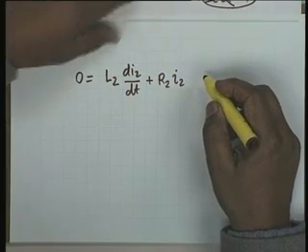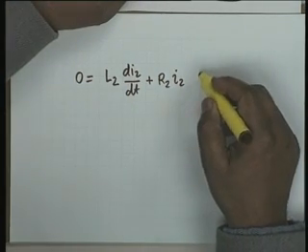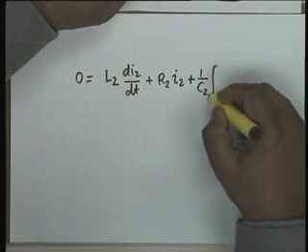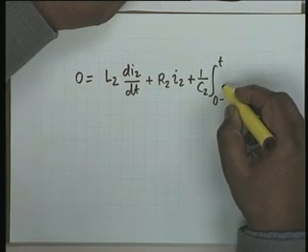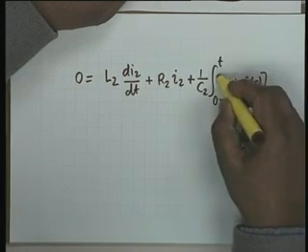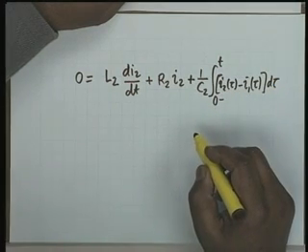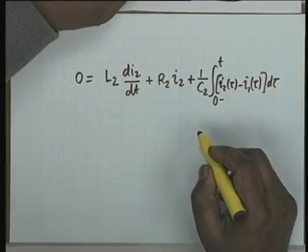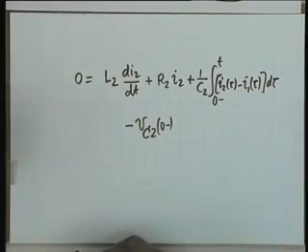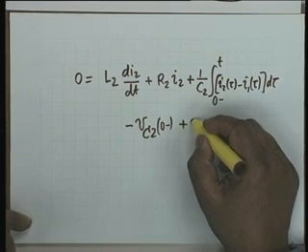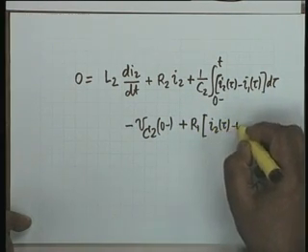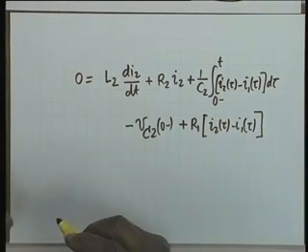Then comes the question of C2. You see C2, if you write 1 by C2 integral 0 minus to t of I2t minus I1 tau d tau, then the initial condition term now should come with a negative sign. So, minus Vc2 0 minus, then plus R1 multiplied by I2 tau minus I1 tau. This is the set of mesh equations.